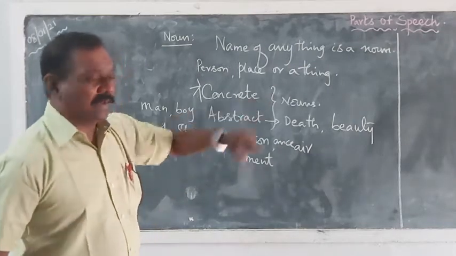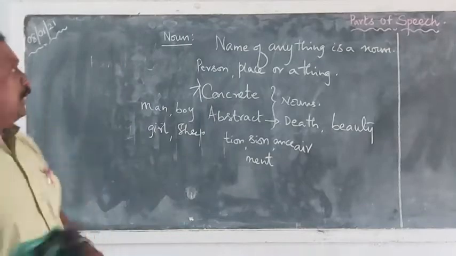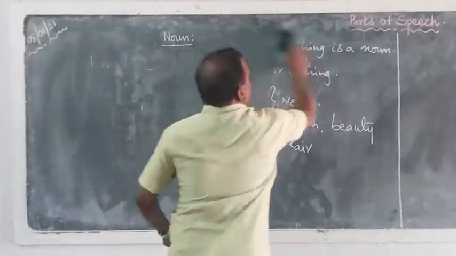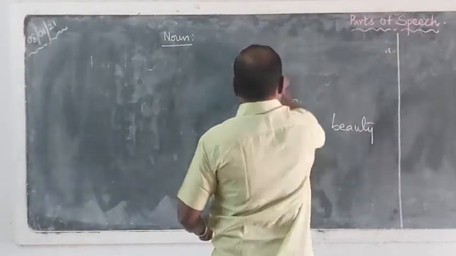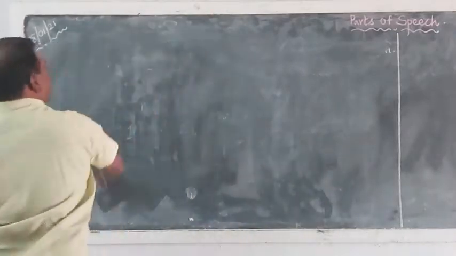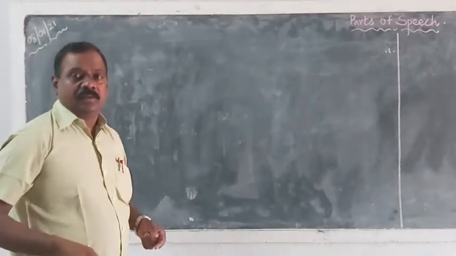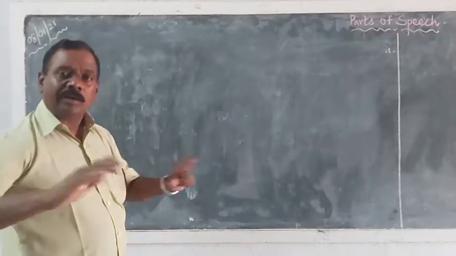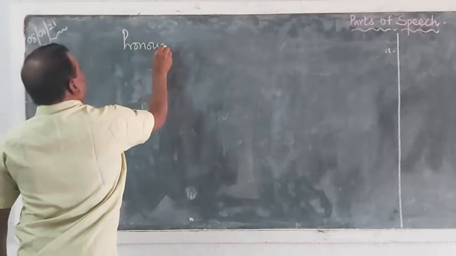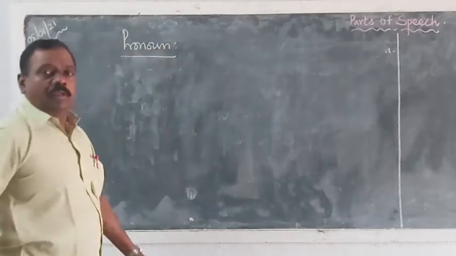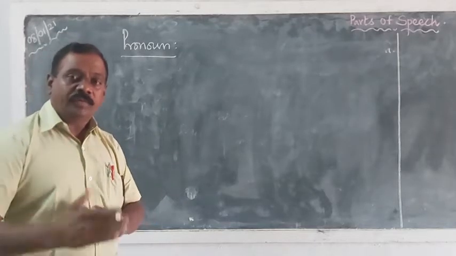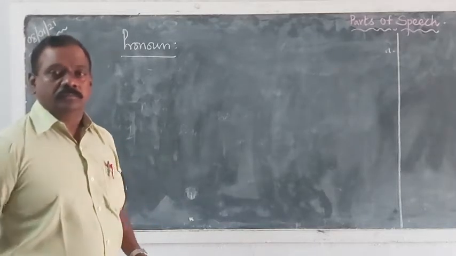Then coming to the next one, that is a pronoun. It's a simple one. When you understand what a noun means, a pronoun can be understood very easily. These two are linked. Unless you know what a noun is, you cannot understand what a pronoun is. So a pronoun is also a word. It stands for a noun. It is a word which is used instead of a noun.